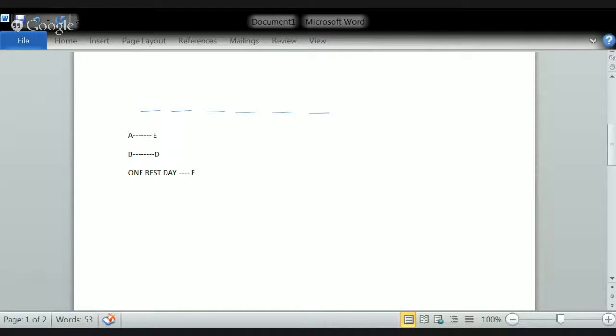There will be a gap of 2 days between the days on which topics D and B will be discussed. So already we know B and D, in that B will be coming first and D will be coming later. So what is the gap between the two? 1 and 2. So there is a gap of 2 days between the days on which topics B and D will be discussed. Is there a gap of 2 days? Yes.